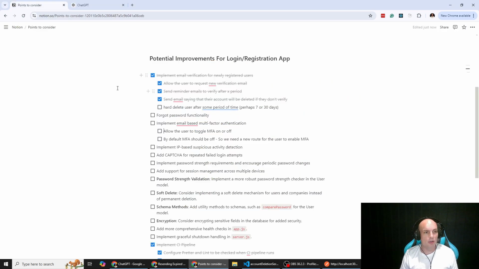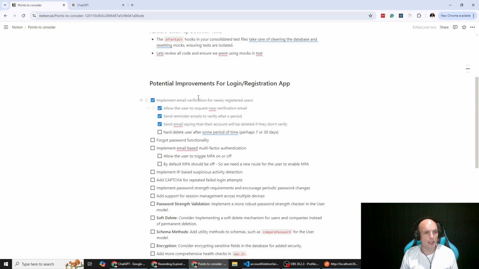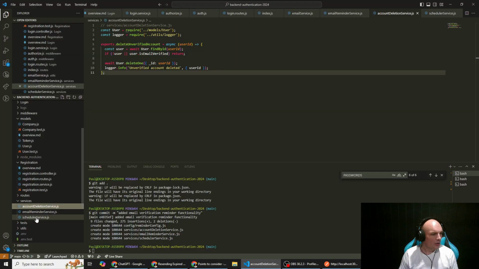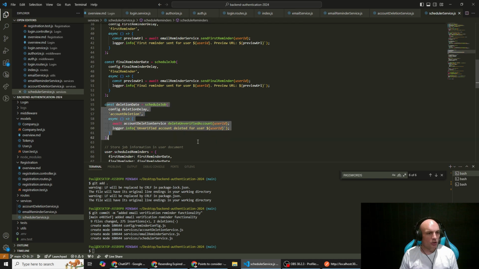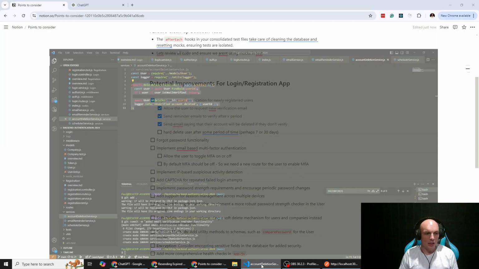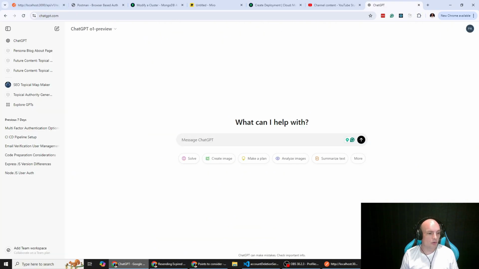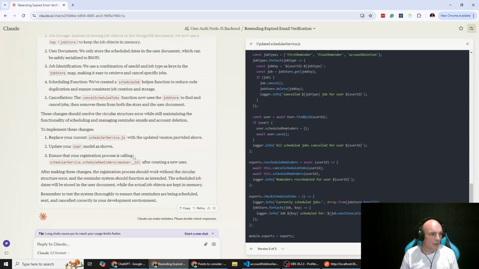So where we left off previously was we implemented our CI pipeline and we've done the email verification. Looking at the code, we do have this service which deletes a user if they don't verify their account within 7 days, and we are calling that service which deletes the unverified account. So I hadn't ticked this before, but I'm going to tick that off. And then for today's video, I think we're going to focus on some of this other email-based functionality around forgetting passwords and multi-factor authentication. So what we might do is jump over to Claude and